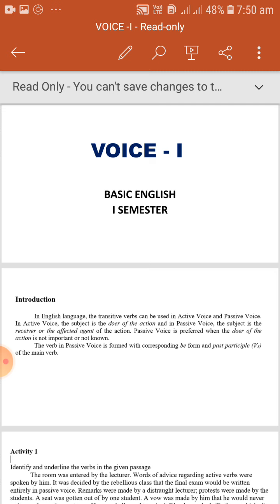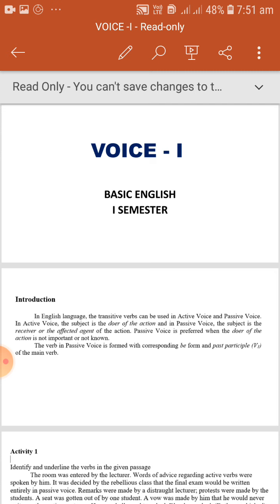We use the term transitive verbs. That means only transitive verbs can be changed. For example, if I say, I am going to Karimnagar, can we say, Karimnagar is gone by me?